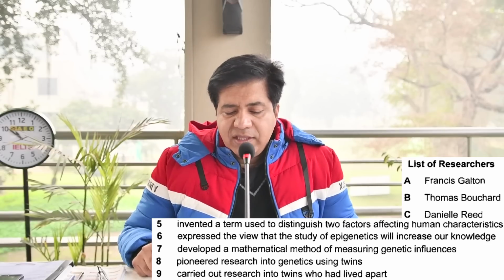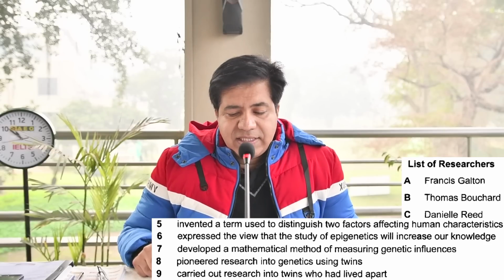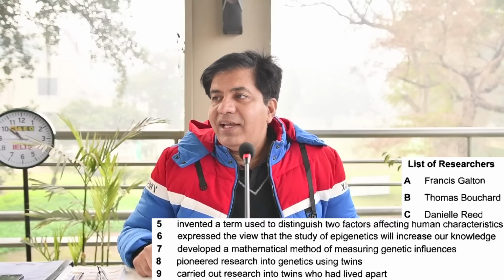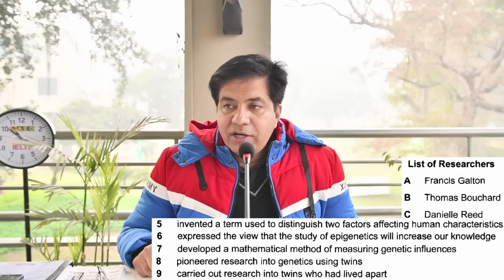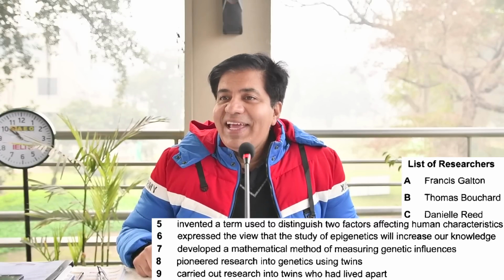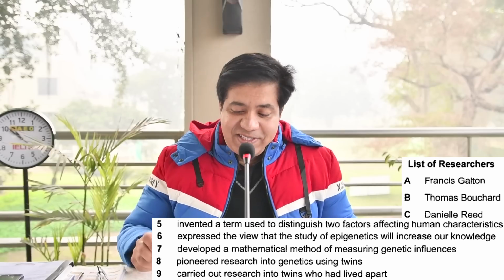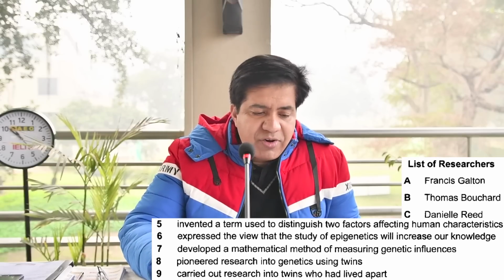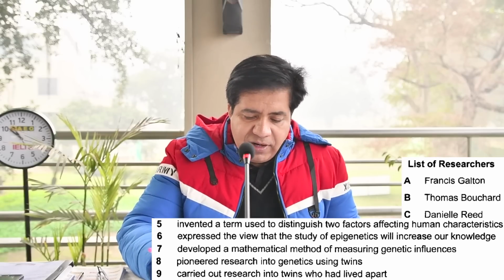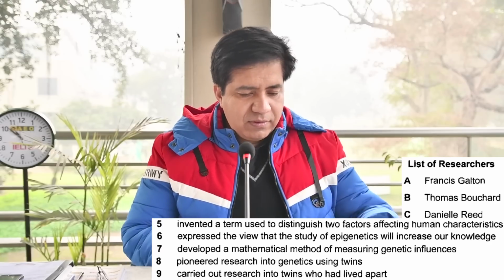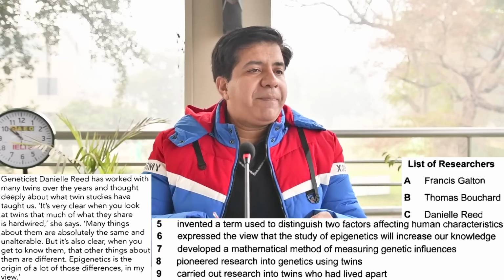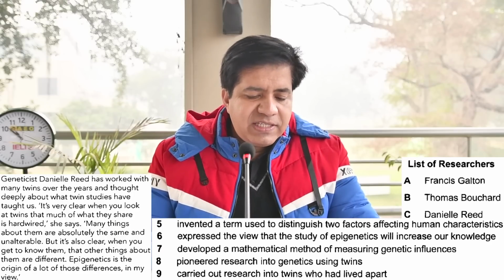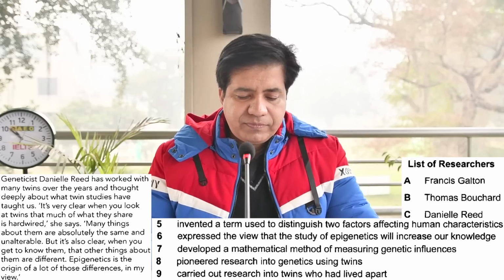What are we left with? 6. And what are we left with? ABC? Only C. So you can do it with your eyes closed as well, but still let's find where it is. So option C is Daniel Reed. Now please look for Daniel Reed. Third last paragraph of the passage. We have geneticist Daniel Reed.